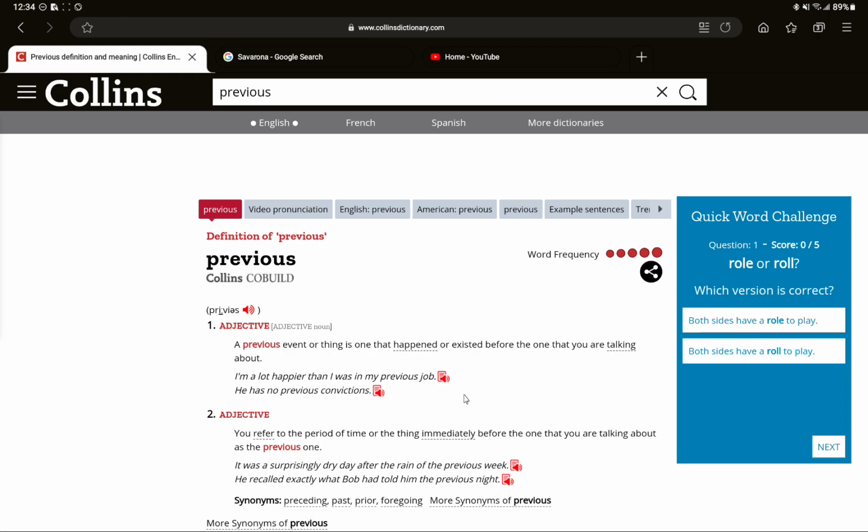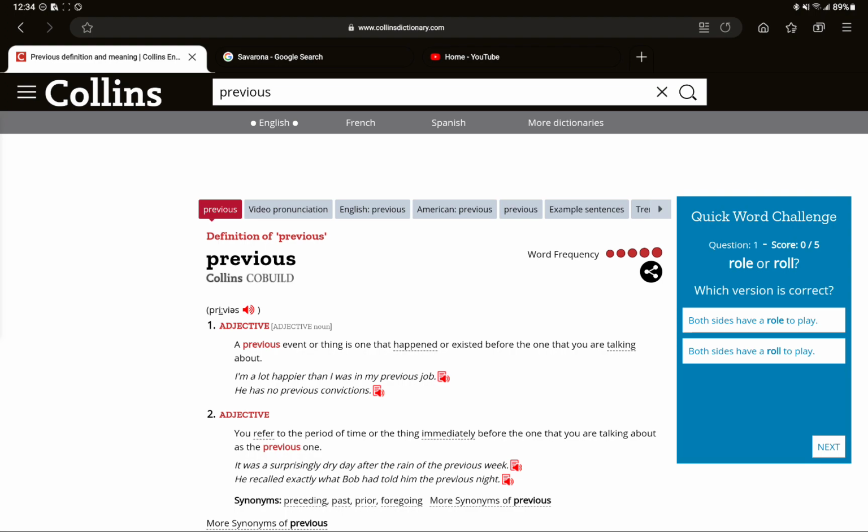The following year, Parliament voted to abolish the death penalty for murder. The following year, the Parliament voted to abolish the death penalty for murder.